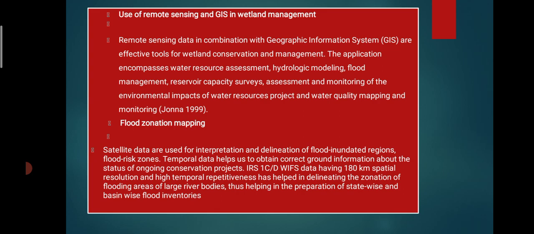Remote sensing data combined with geographical information systems are effective tools for wetland conservation and management. The applications encompass water resource assessment, hydrologic modeling, flood management, reservoir capacity survey, monitoring assessment, environmental impact of water resource projects, and quality mapping and monitoring. Then we also have to make the flood zonation map.